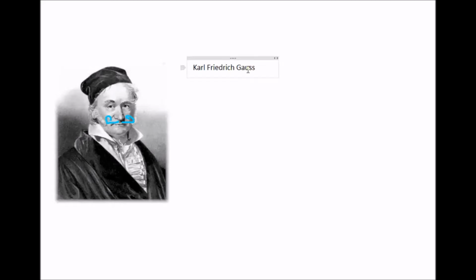In chapter 5.7, we're going to talk about this man, Carl Friedrich Gauss, the guy to my left with the sweet hat and the mustache. He developed the fundamental theorem of algebra, which seems pretty important if it's the fundamental theorem of algebra, or as he called it, the Fundamentalsatz der Algebra.